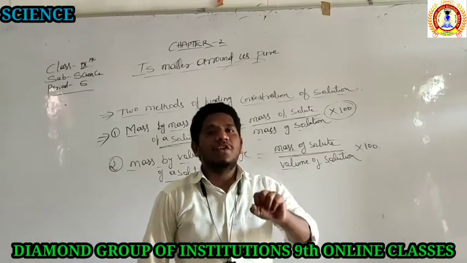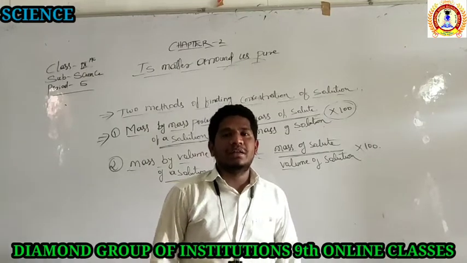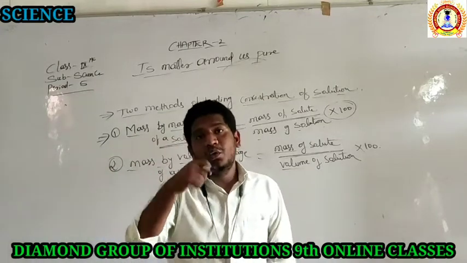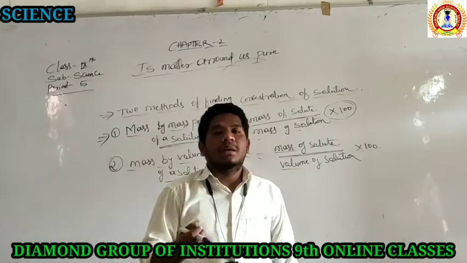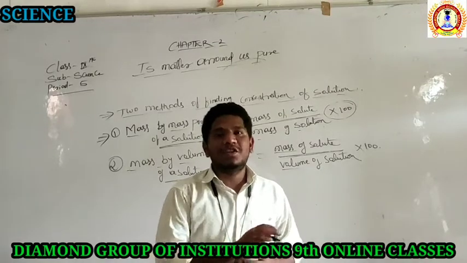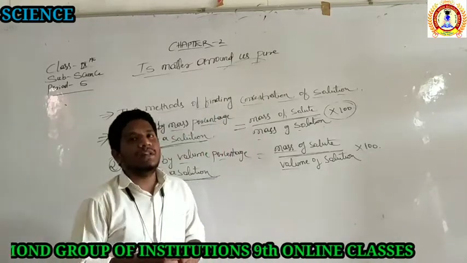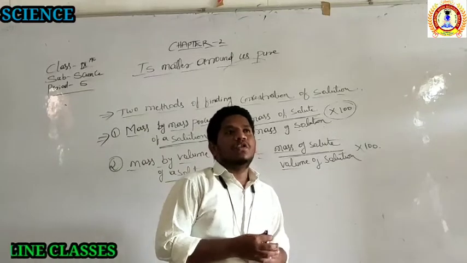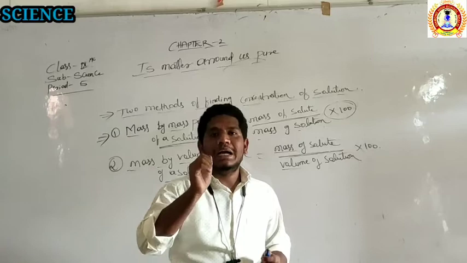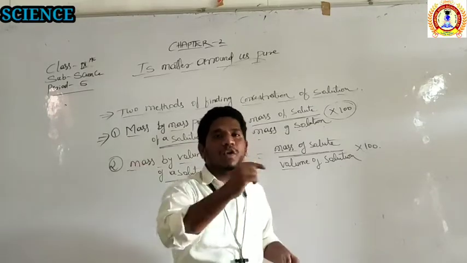the particles of the solution are very small, up to 1 nanometer in diameter. That is the reason they are not visible to the naked eye. Also, the particles of the solution will not scatter light, so when light passes through the solution, the path of the light is not visible. As a result, we say that the solution does not show the Tyndall effect. We already discussed the Tyndall effect, where the path of the light becomes visible.